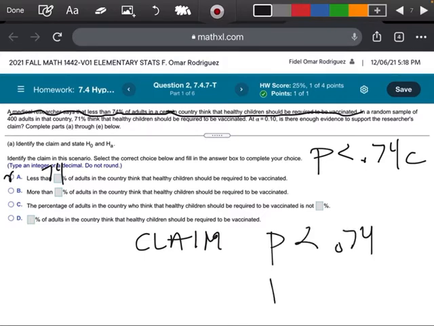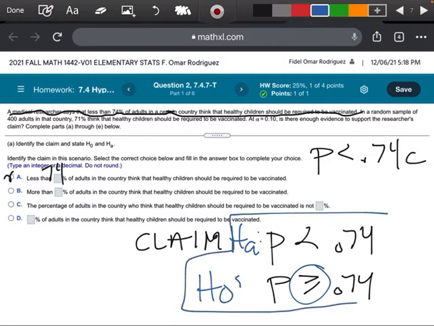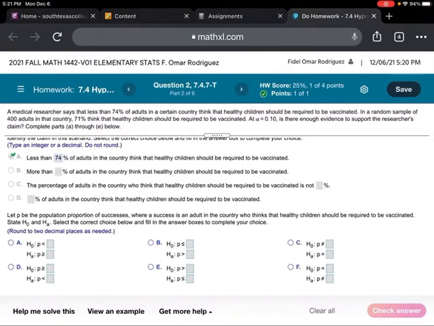Since we know that the claim is that the percentage is smaller than 0.74, the opposite of saying that would be that the percentage is bigger than or equal to 0.74. Remember, anytime I have the equal to part, that is our H0. And if we don't have the equal to part, that is our Ha. So I'm looking for the Ha less than 0.74 and the H0 bigger than or equal to 0.74.